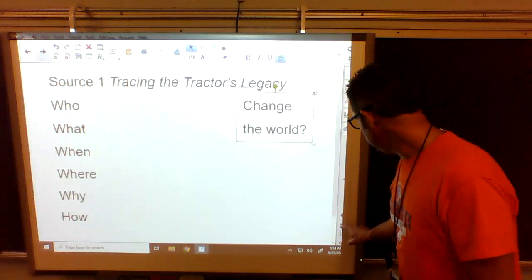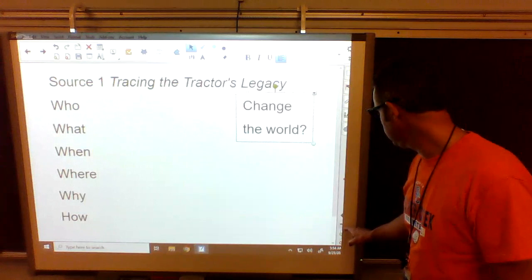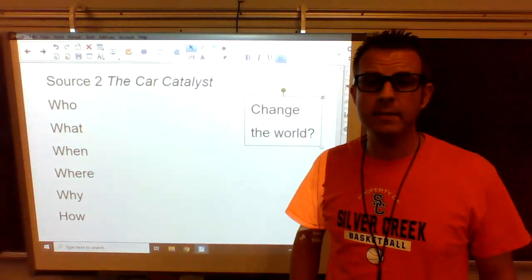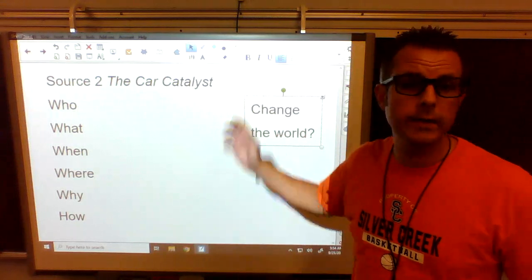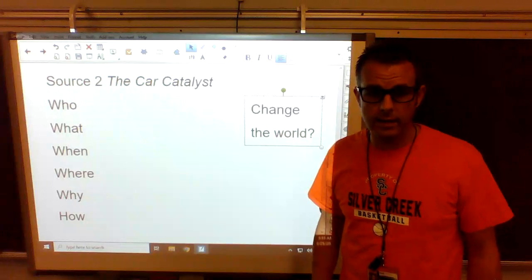So when we go over here, hopefully this will work. I just noticed my arrow isn't there. I don't know what happened to my arrow. There we go. So same thing, but this time we're doing source 2. It's called the car catalyst. We go back, we read the article, and this time we're reading the car catalyst.